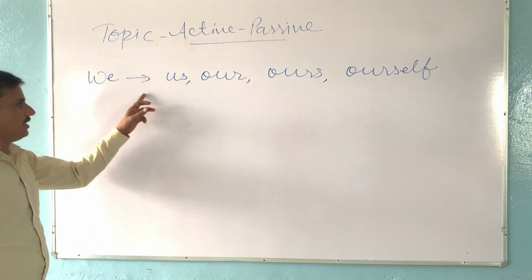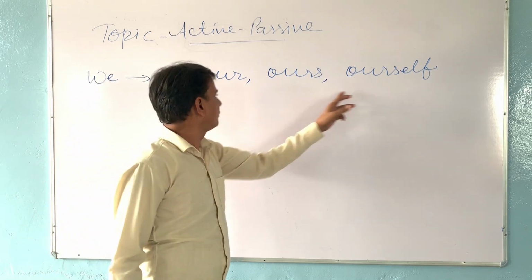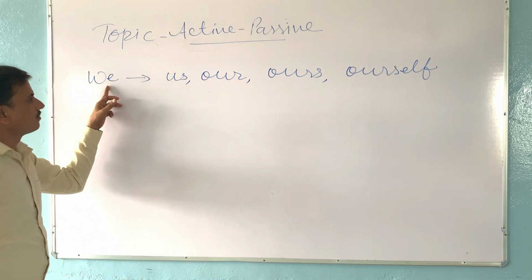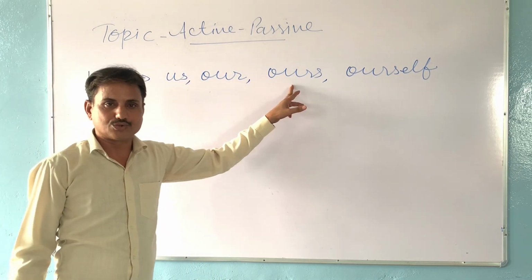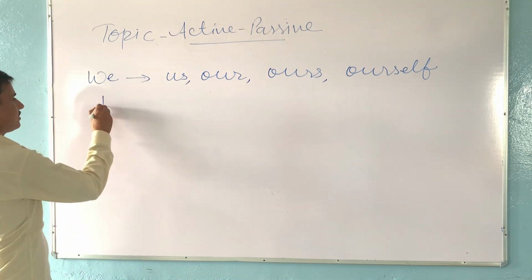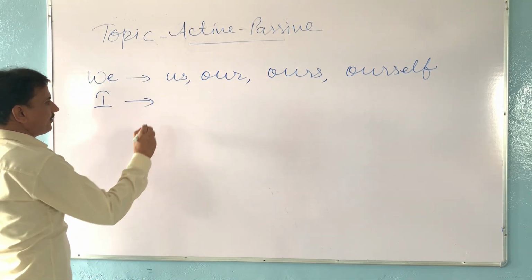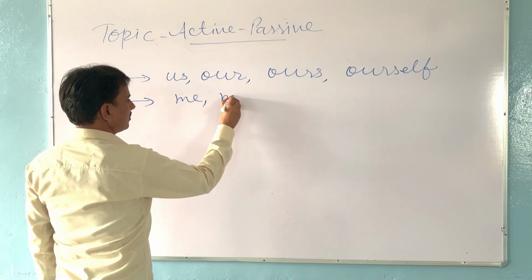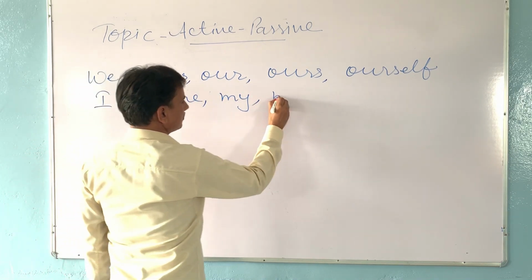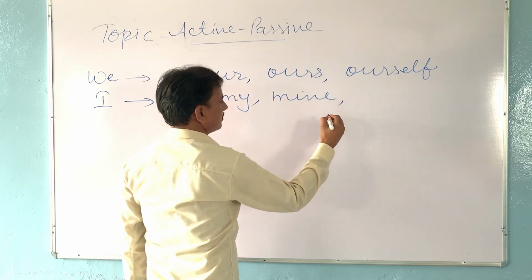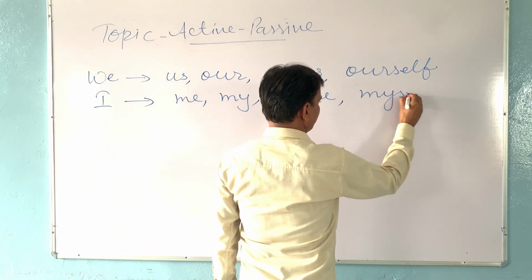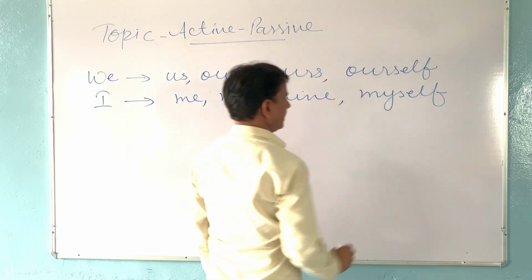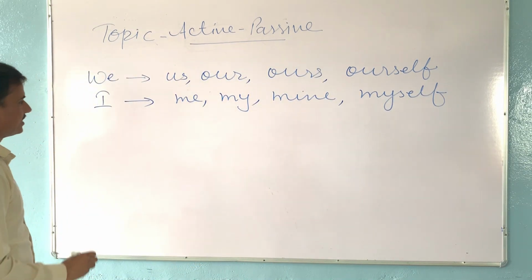Okay, so they are the different pronoun forms of we. So they are also changed according to sentence. Then I also take different forms of pronoun like me, my, myself. They are also changed according to sentence.